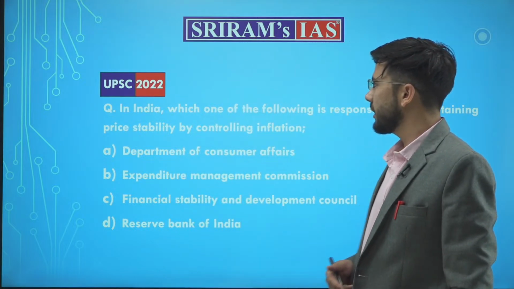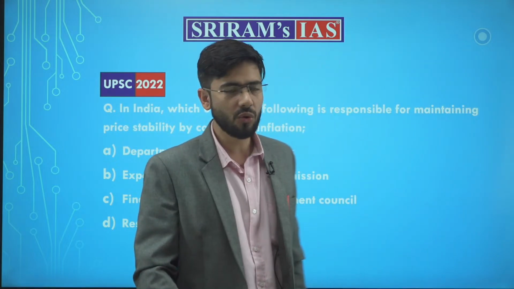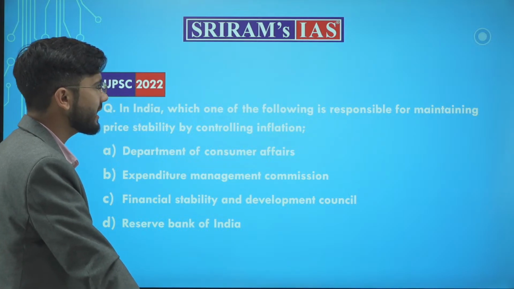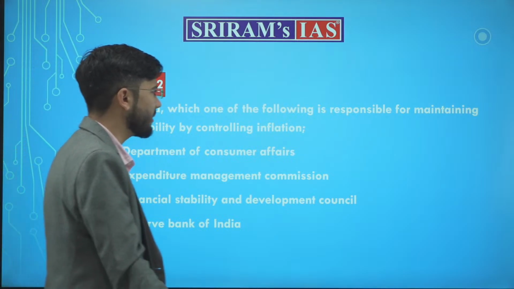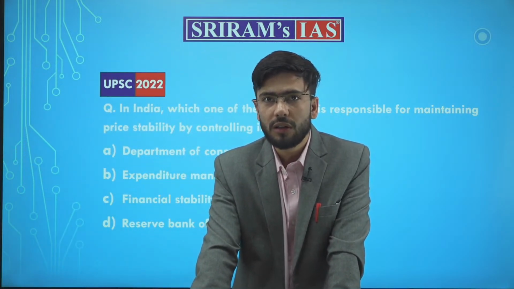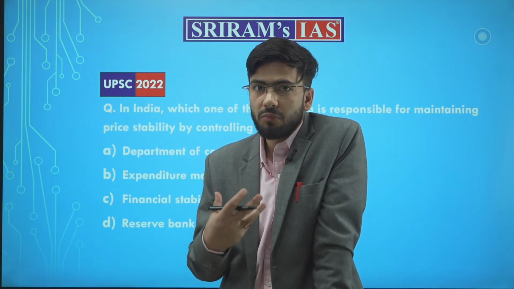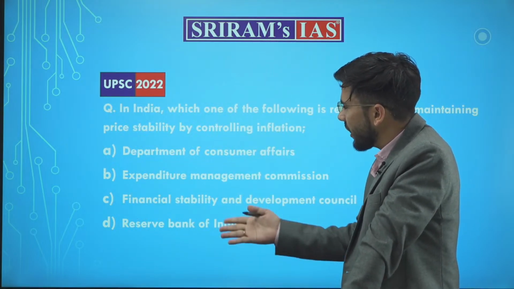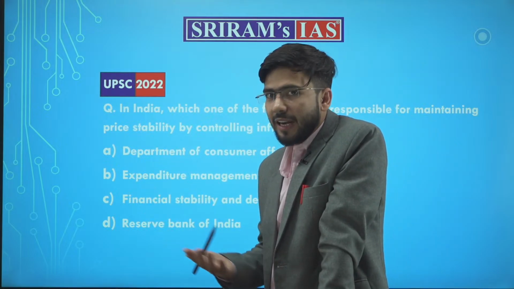Now, see, the question which UPSC asked in 2022 was: which one of the following is responsible for maintaining price stability by controlling inflation? Who is responsible for this price stability, which organization, department or commission is responsible for price stability management?